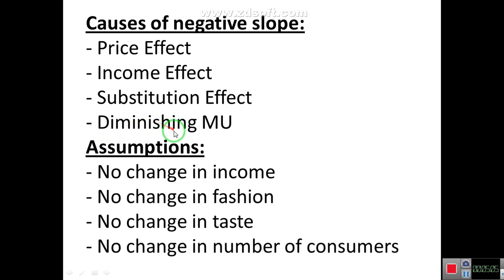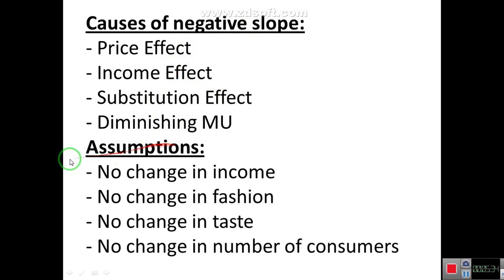Next is diminishing marginal utility. As we get more of anything, the lesser will be the marginal utility of it. So due to diminishing marginal utility, the consumer pays less for more units, because earlier units have satisfied the satisfaction of the consumer. So due to diminishing marginal utility, the demand curve also slopes downwards.